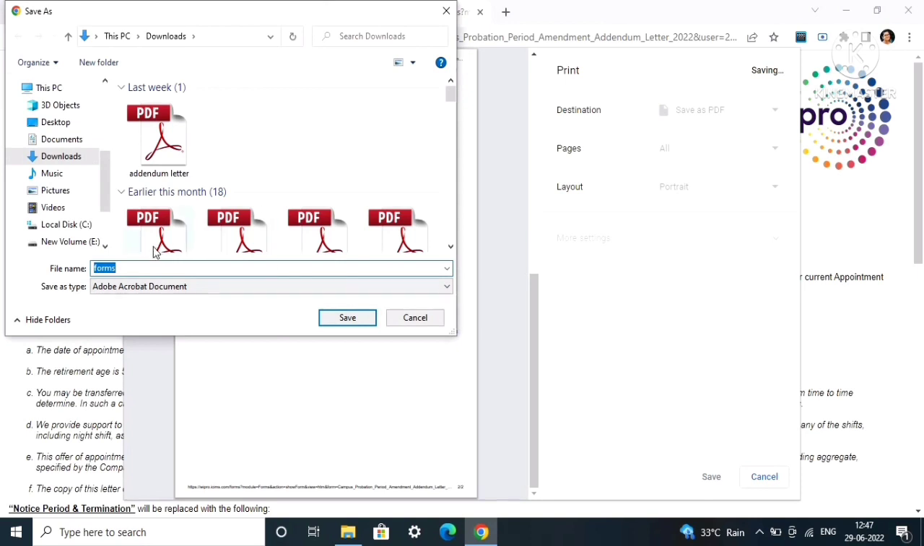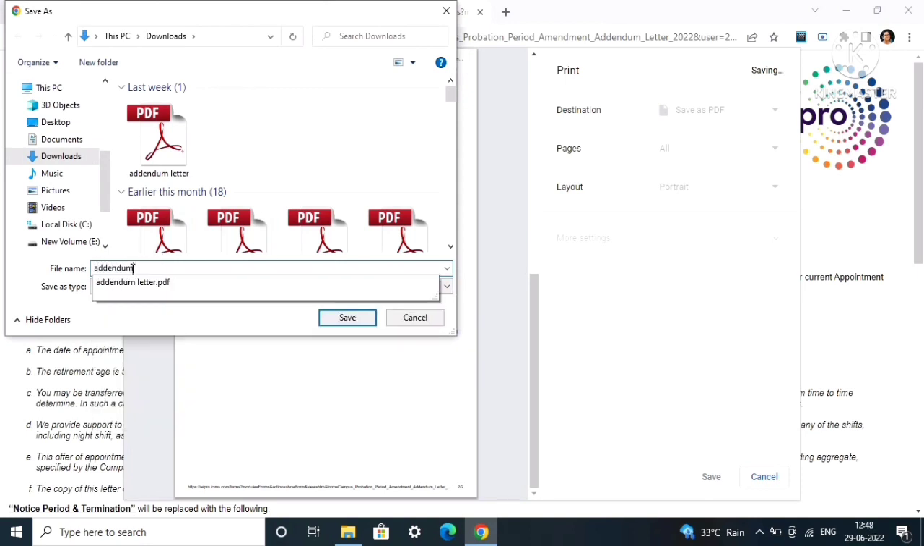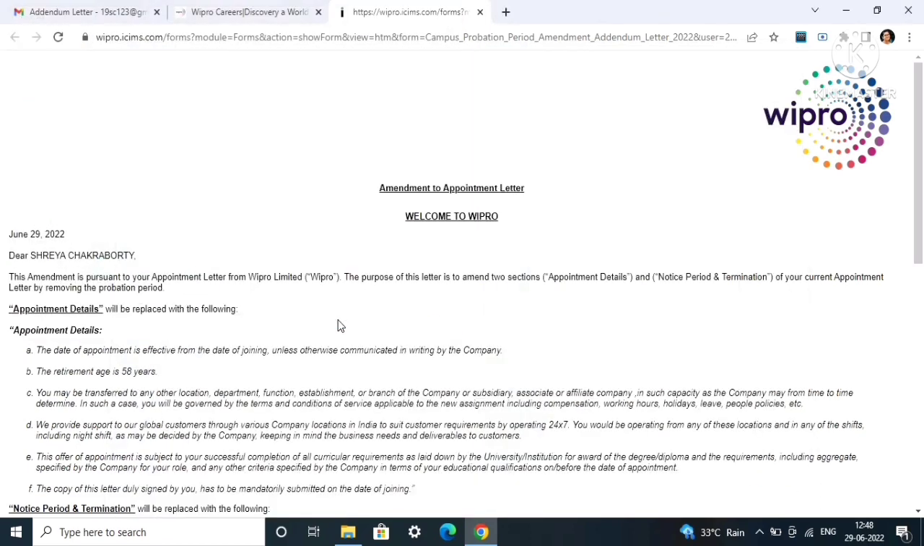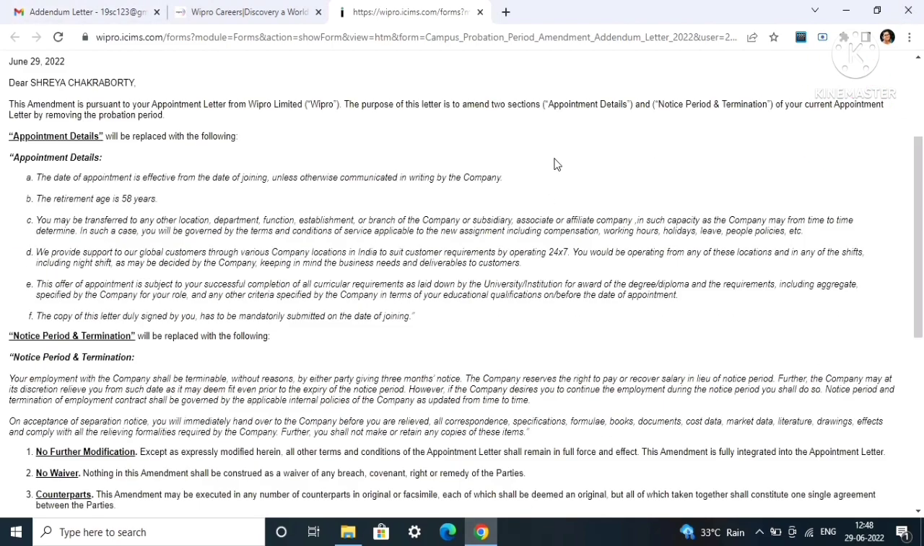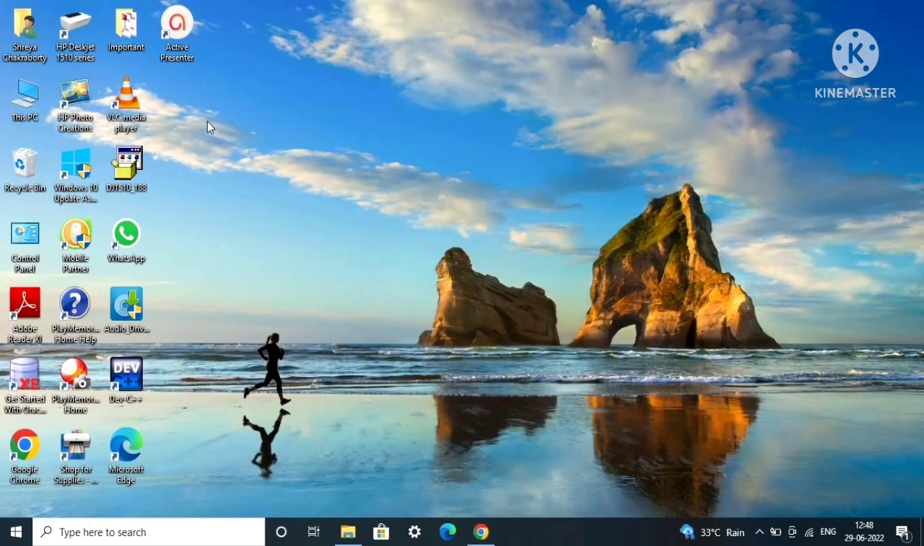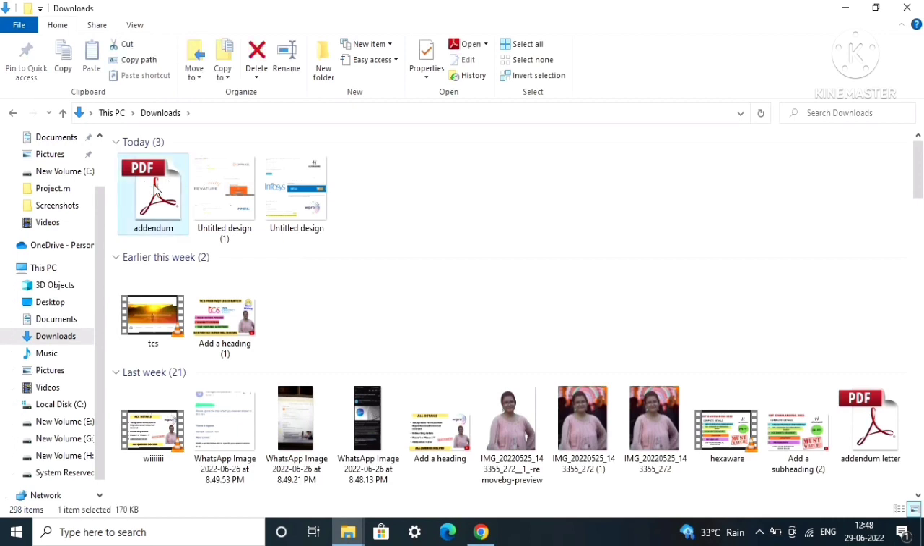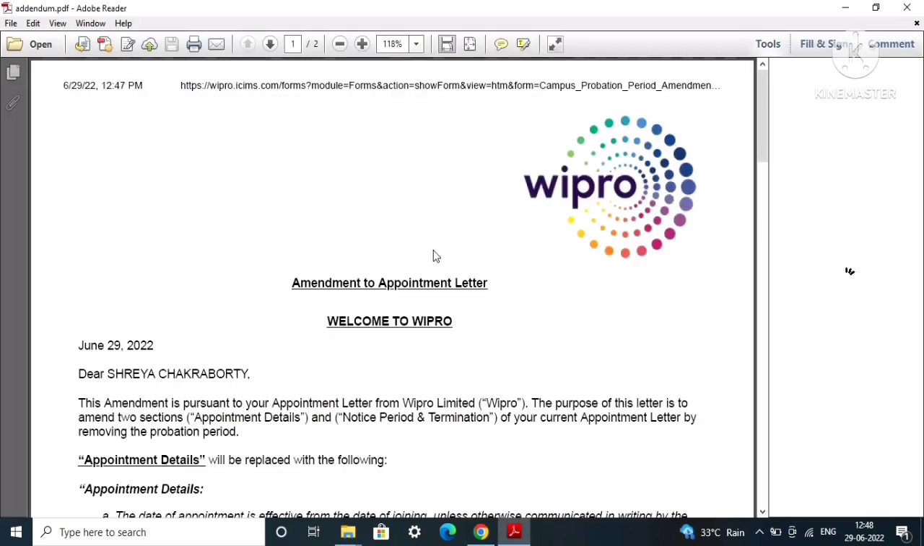After clicking on save, see here, I have already downloaded it once, so I will show you once more. I will save it with the name addendum, and I will click on my download section. After clicking on that, it will get saved, and I will show you how the addendum letter looks after it is saved. So this is saved. Now I will show you from my download section. You can see it is already saved, and this is the addendum letter PDF.